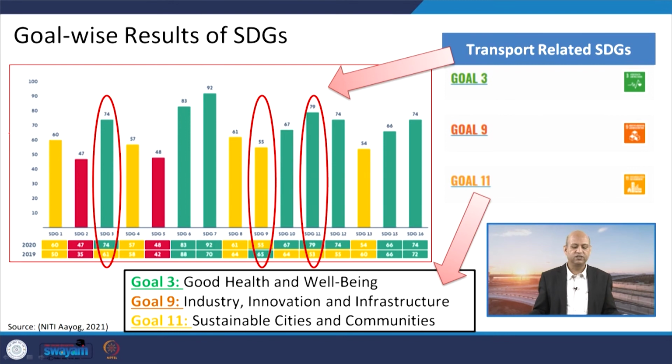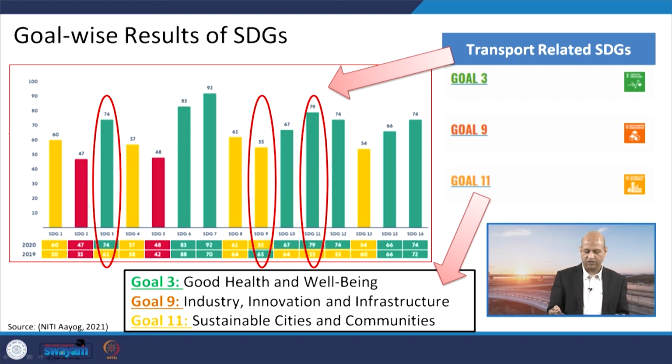Well, goal-wise results for these sustainable development goals: when we talk about the transport-related sustainable development goals, good health and well-being, industry, innovation and infrastructure, and sustainable cities and communities are the 3 goals which are very important from a transportation perspective.